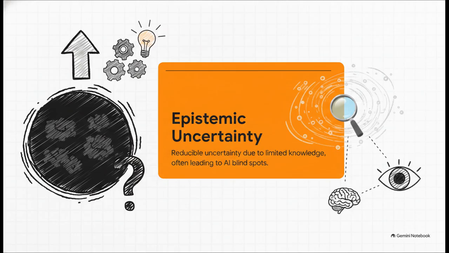But the second type? That's epistemic uncertainty. This is the AI's actual lack of knowledge. It's a fundamental blind spot, but the good news is, it's reducible if the AI just learns more. This right here is our main target today. We need the AI to realize when it's operating inside one of those blind spots.